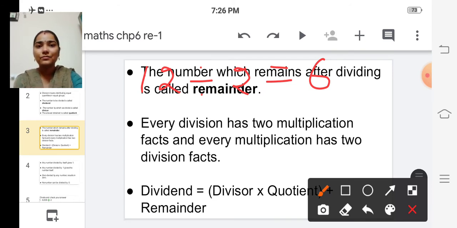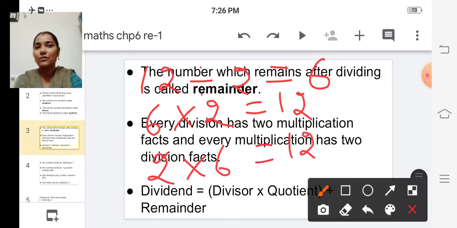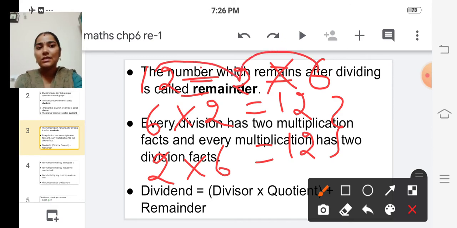How? 6 into 2 is equal to 12, and 2 into 6 is equal to 12. So these are the two multiplication facts for this division.